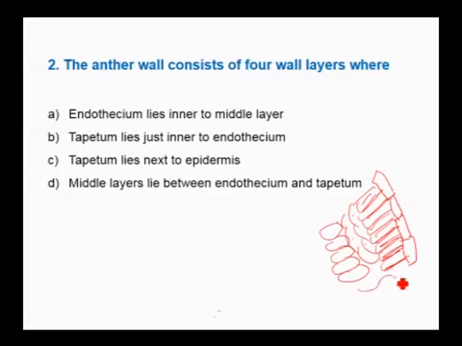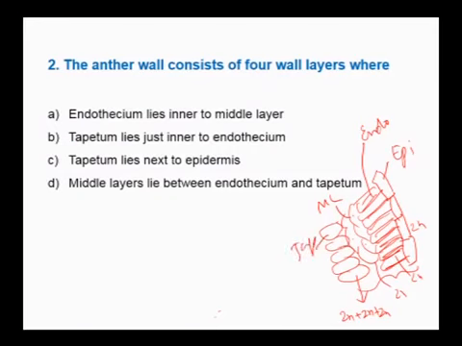And all this is sporophyte. Therefore, the cells are 2n. But in the tapetum, because of endopolyploidy, the cells may have many nuclei, 2n, 2n, 2n. So, outermost layer epidermis, then endothecium, middle layer of cells, tapetum. These 4 form the anther wall.